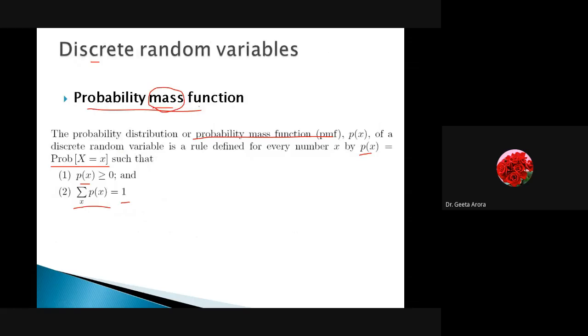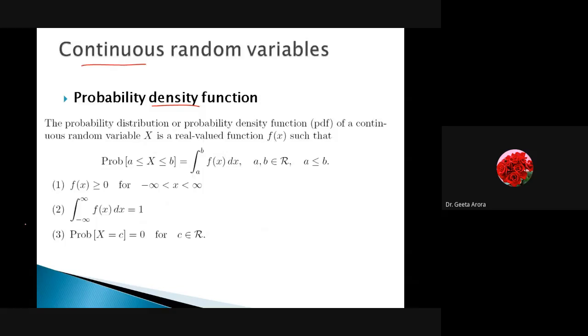Here we have seen that we have talked about the summation. In the next, the continuous, because continuity is there, we are talking about the integration. This is the most important thing I can say to take care about. Otherwise the definition is same, that probability distribution or probability density function, PDF, of the continuous random variable is a real value function f(x) such that probability that capital X lie between a to b.